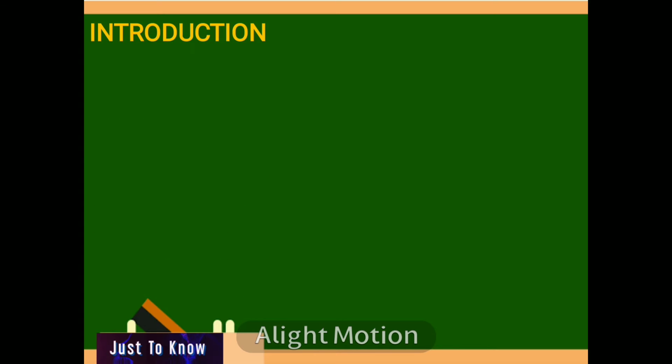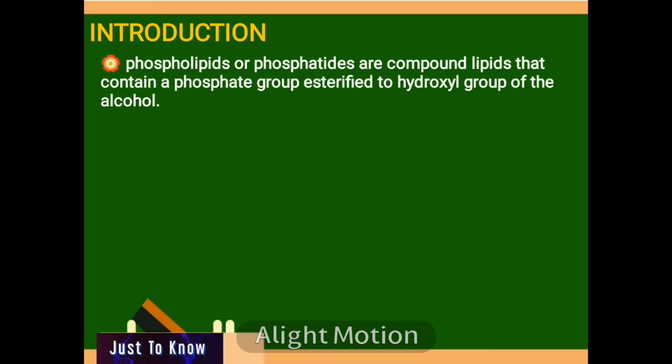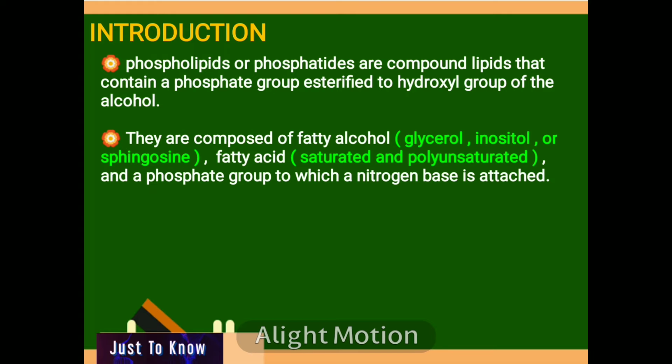Phospholipids. Introduction. Phospholipids or phosphatides are compound lipids that contain a phosphate group esterified to the hydroxyl group of an alcohol. Phospholipids are composed of fatty alcohol, that is a glycerol, inositol or a sphingosine, then a fatty acid which may be a saturated or a polyunsaturated fatty acid, and a phosphate group to which the nitrogen base is attached, that is to choline, serine, threonine or an ethanolamine.